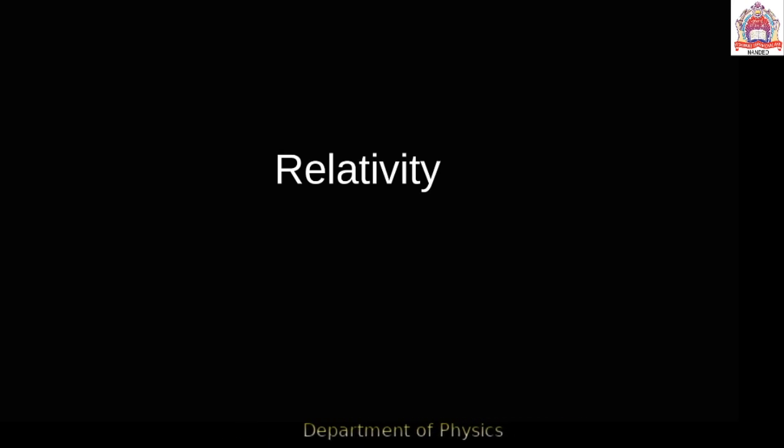Therefore, absolute motion can only be imagined and practically it has no importance. In the universe, every body is in a state of motion. Earth, Sun and other stars are moving all the time, and thus no body remains stationary. Hence, absolute rest is also imaginary.